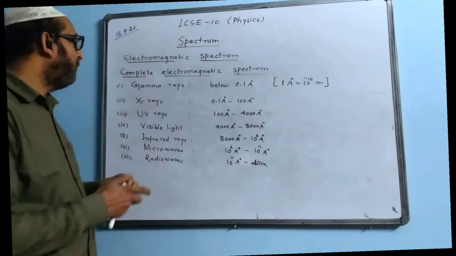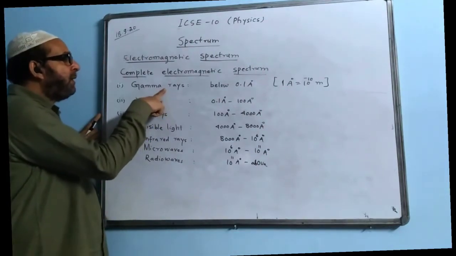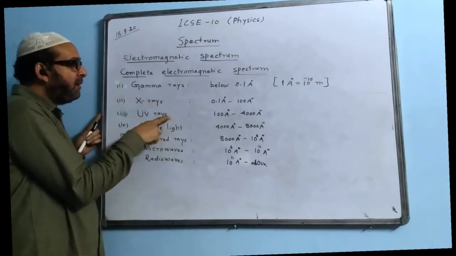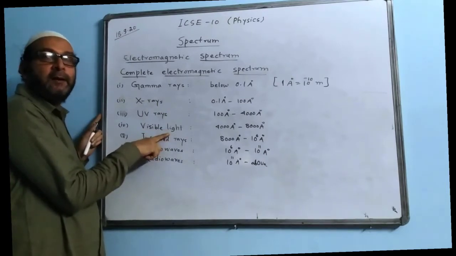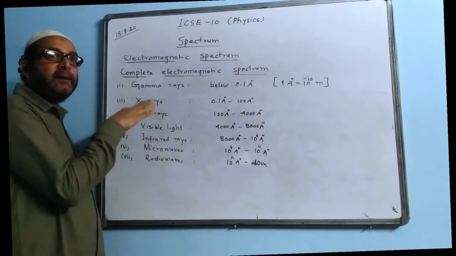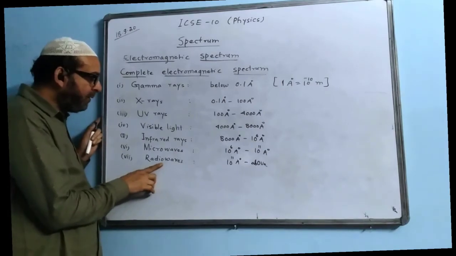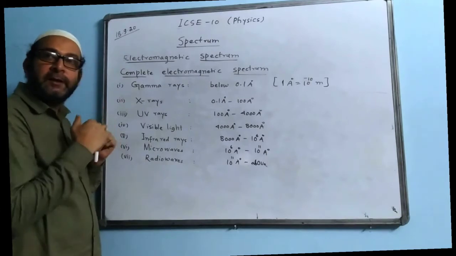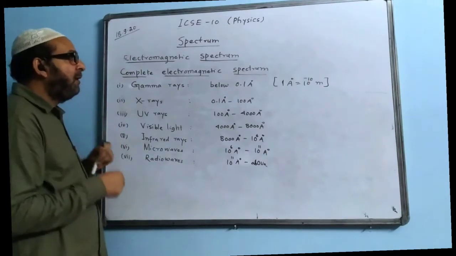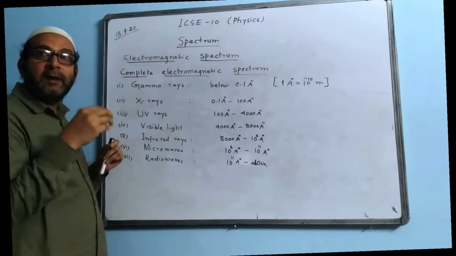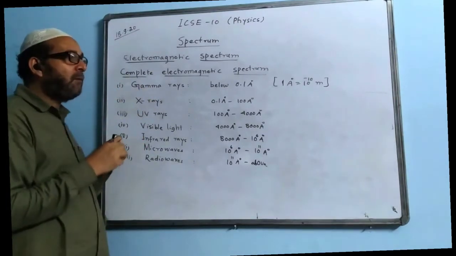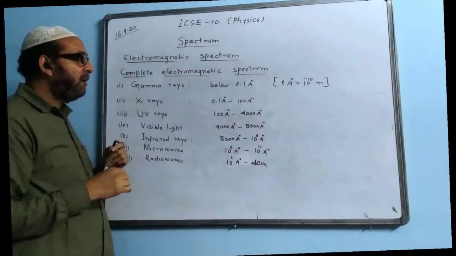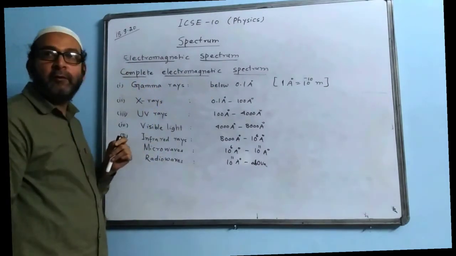Okay, first, the most harmful is gamma rays, then after comes X-rays, then lesser than that harmful is UV rays, lesser than that harmful is visible light. As we go down, the harmful effect keeps on decreasing. So which is the least harmful? We say radio waves. Which one is the softest of all? Softest means the lowest penetrating power. Answer is radio waves. Which is the hardest of all? We say gamma rays, because gamma rays have the highest penetrating power, that means highest frequency. So gamma is the most harmful of all.